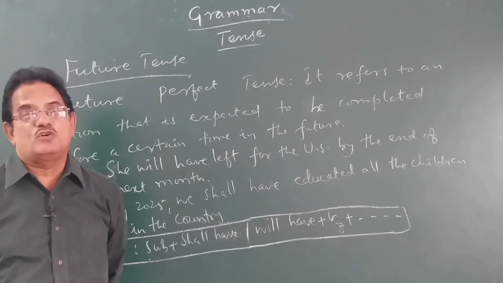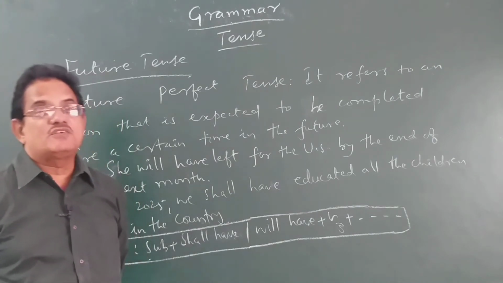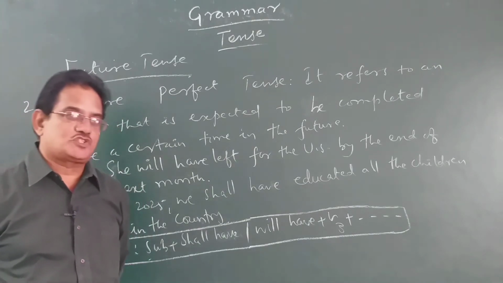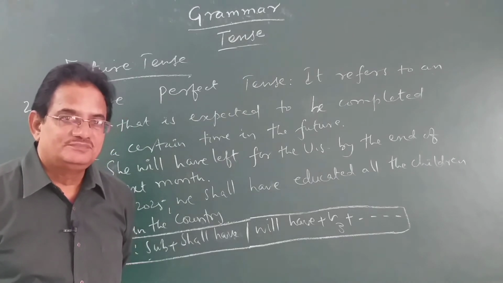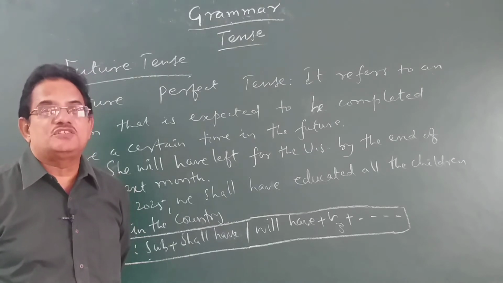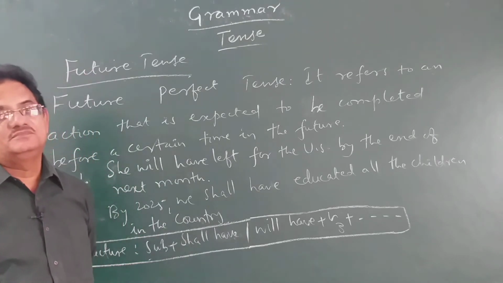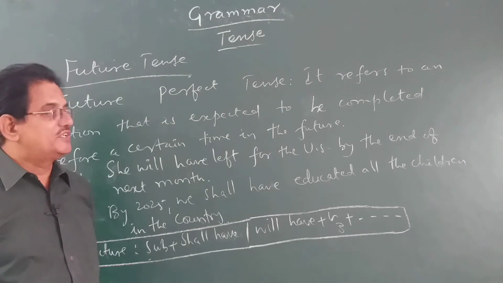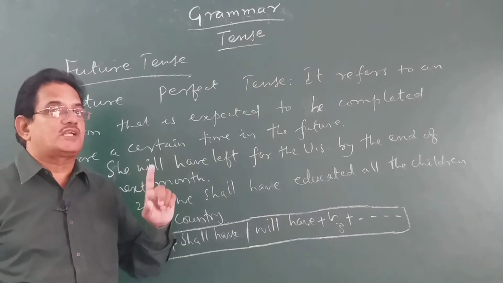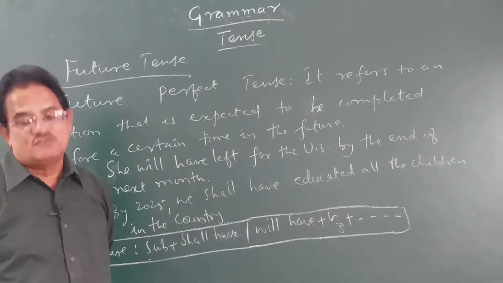I say one more sentence. You will have completed your school education by April next. You will have completed your plus 2 level education by 2023. Okay, children, those actions are expected to be completed before that certain time in the future.